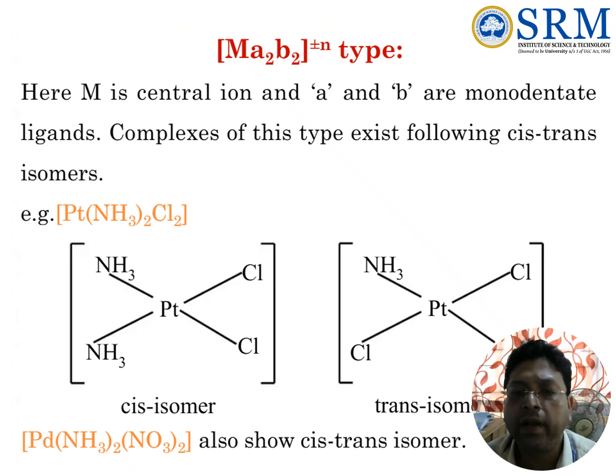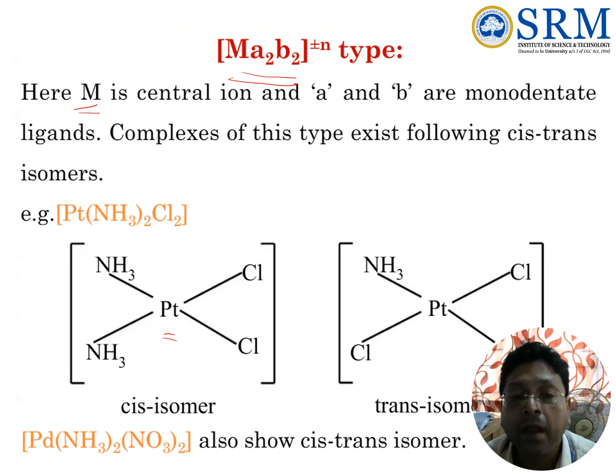So we'll explain the square planar complex Ma2B2, where M is the central ion, here platinum in the 2+ oxidation state, and two types of ligands are there, ammonia and chloride. There can be two types of isomerism, one is cis and another is trans. You see that the central metal ion is platinum 2+, and in the coordination sphere there are 2 ammonia and 2 chloride ligands.